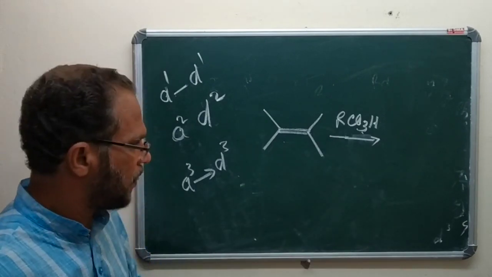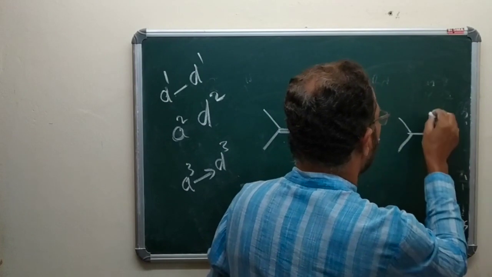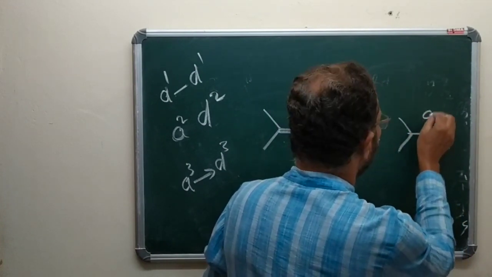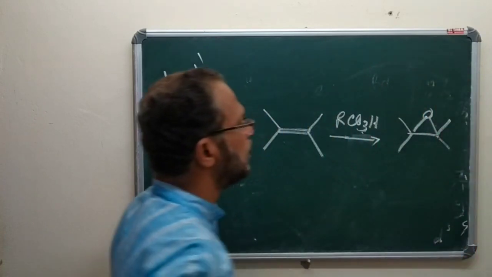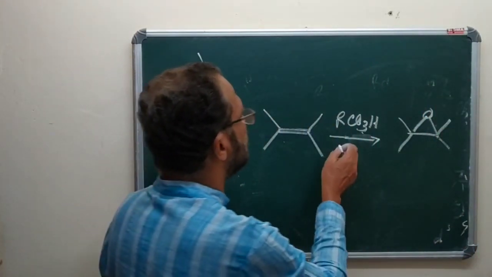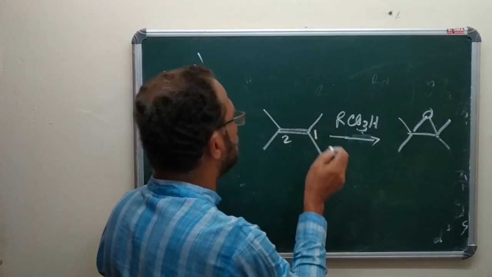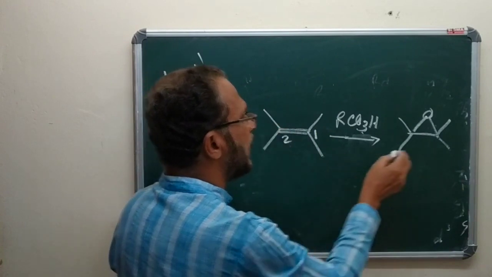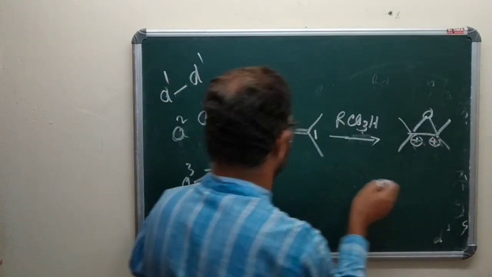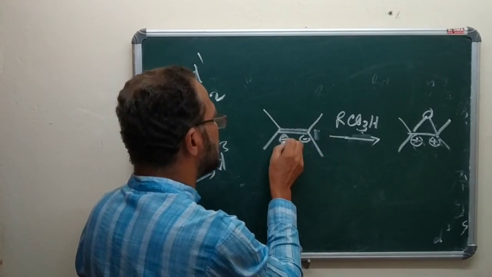Peroxy acid. This peroxy acid converts this into epoxide. Then this is 1, 2. This carries positive charge. This also carries positive charge. This carries negative charge. This carries negative charge.